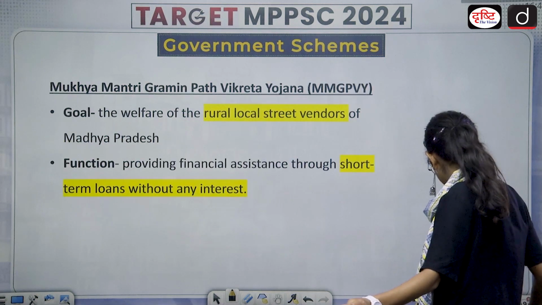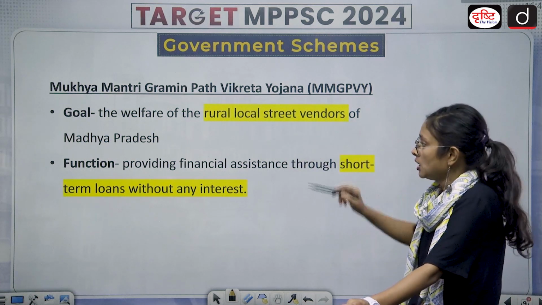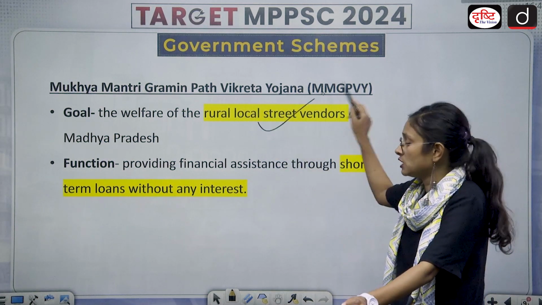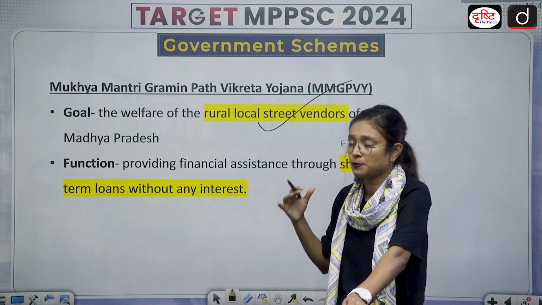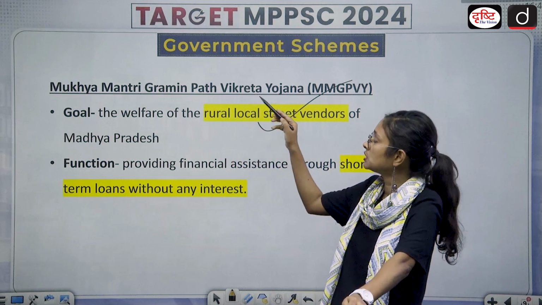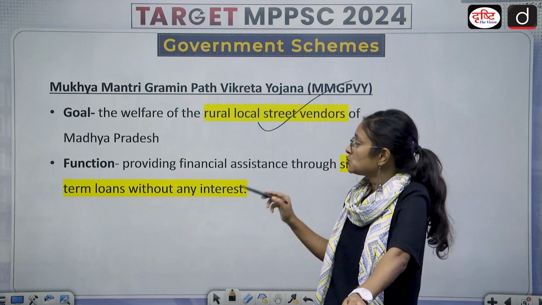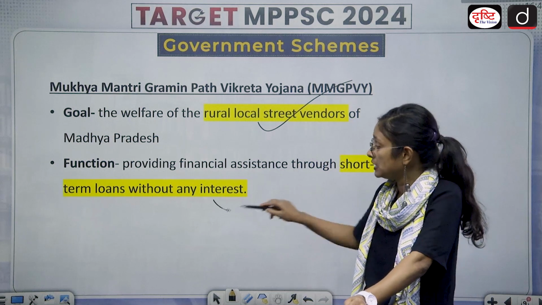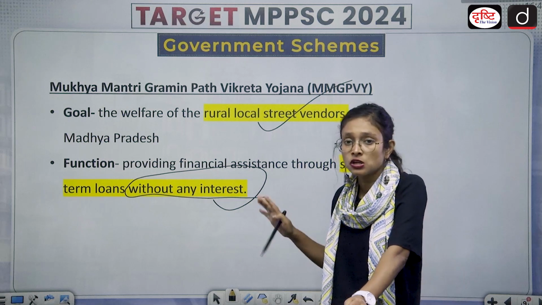Then we have the next scheme, which is about Mukhyamantri Gramin Path Vikreta Yojana. What is its goal? Its goal is the welfare of rural local street vendors. So in order to strengthen their economic situation, this scheme has been launched by the Madhya Pradesh government. What is the function? The function is providing financial assistance through short-term loans without any interest, which is very beneficial because interest is not charged.